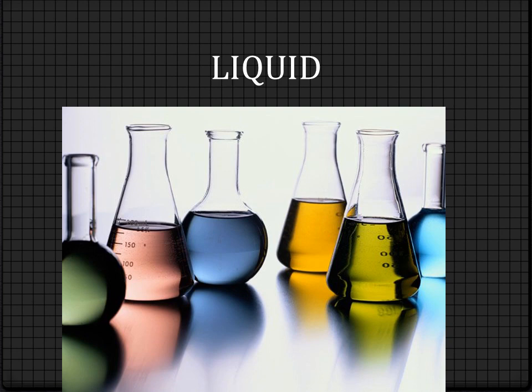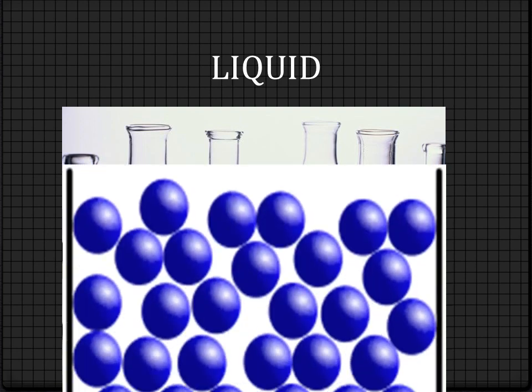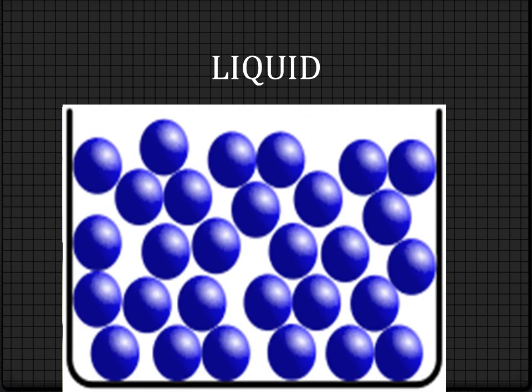However, the volume of a liquid remains the same. The volume will not change. Remember that. The volume will be fixed. Only the shape will be changed. Unlike solids, the movement of molecules in liquids gives them the ability to flow, which is not possible in the case of solid. The movement of molecules in liquids, since there is space, gives them the ability, the power to flow. Water, oil and milk are some examples of liquids.